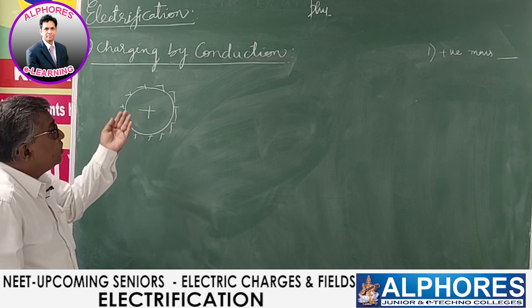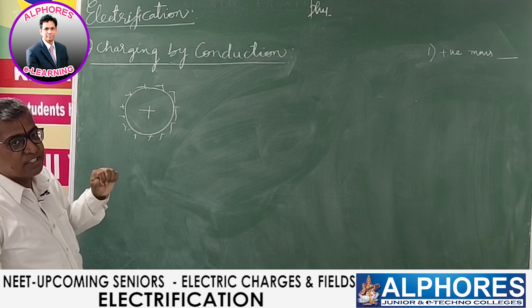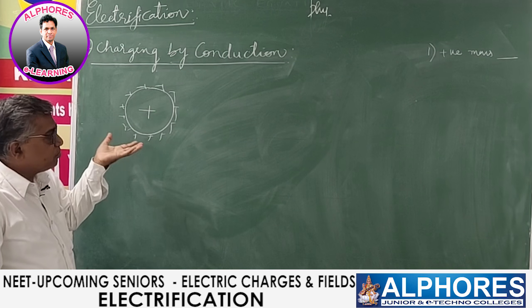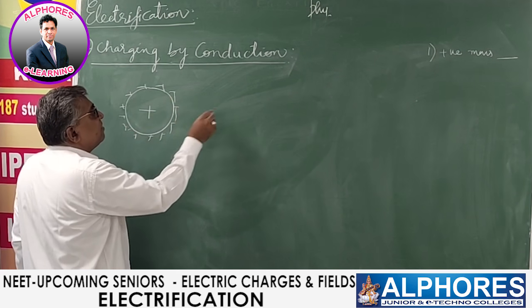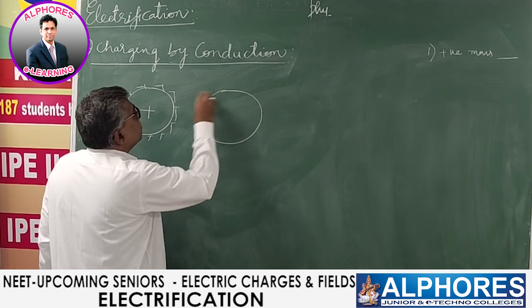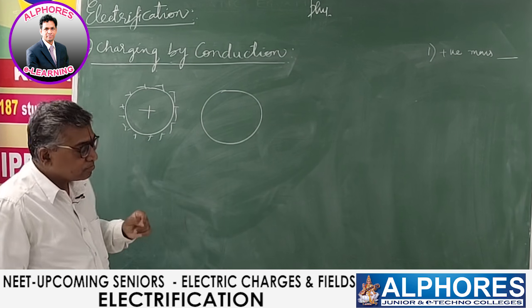So what you do is, you share some of this charge with another body. In this process, you share the charge. So for this, you should possess an already charged body. Then you can give. Let's suppose there is another body to whom you want to give charge.